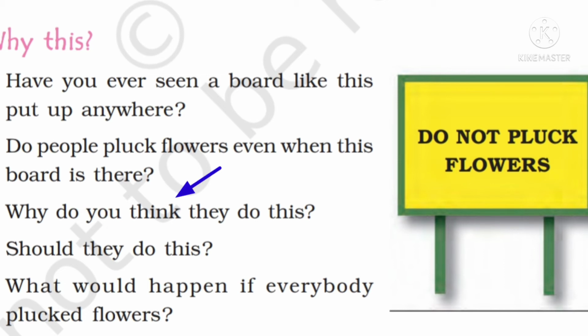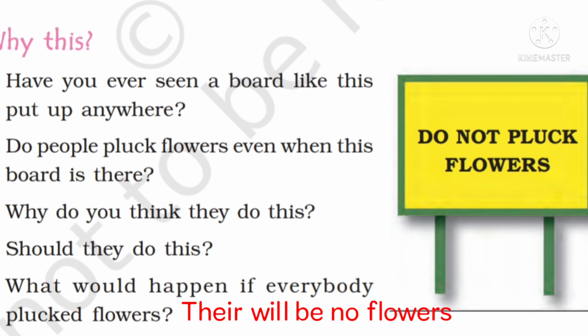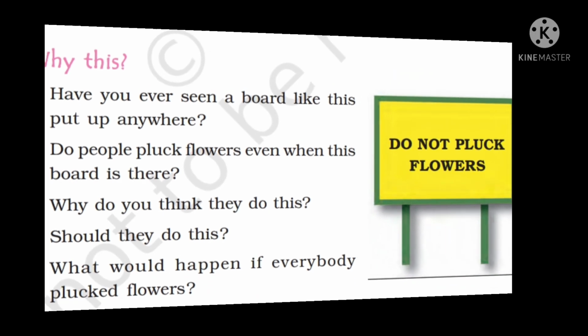Next, why do you think they do this? So the answer is they do not obey the rules. That's why they do this. Next question, should they do this? No, they should not do this. Next question is, what would happen if everybody plucked flowers? What will happen if everybody starts plucking flowers? There will be no flowers.